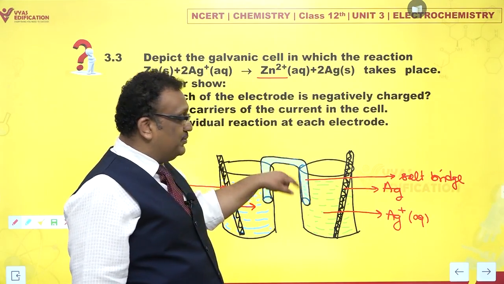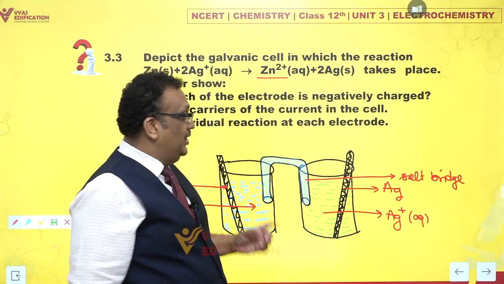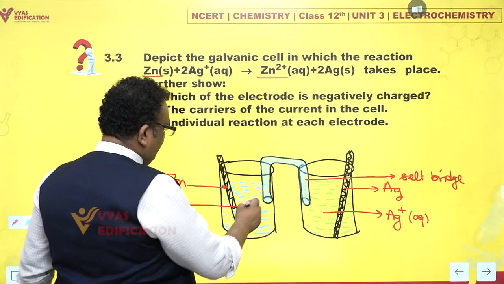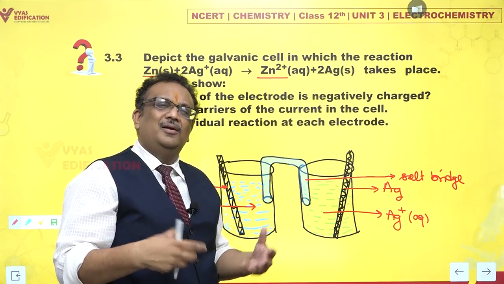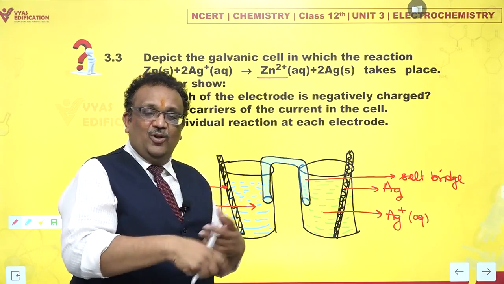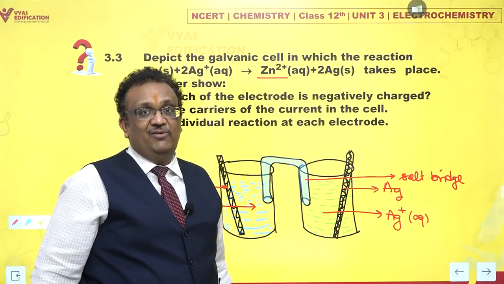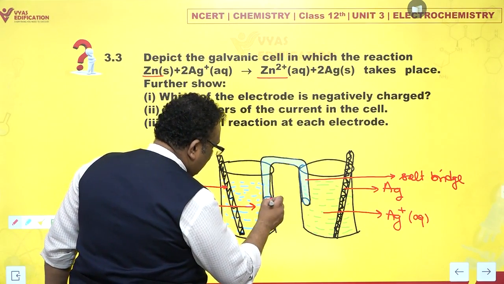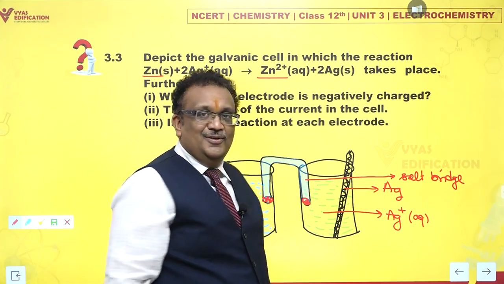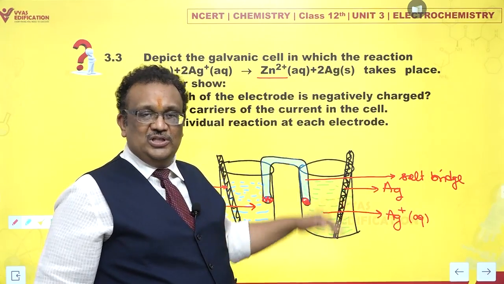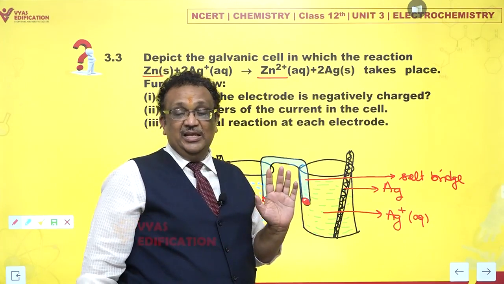And please note, if you just keep a solution and invert it, the solution is going to flow out. So you actually fill it up with a gel. You take some agar-agar gel, and you mix it with KCl or KNO3 and fill this in. Even if you have gel, it may not flow immediately, but ultimately it would flow. So you put cotton plugs also here. You just take some cotton and stuff it so that everything does not tumble down or slowly flow down. This is the initial arrangement.